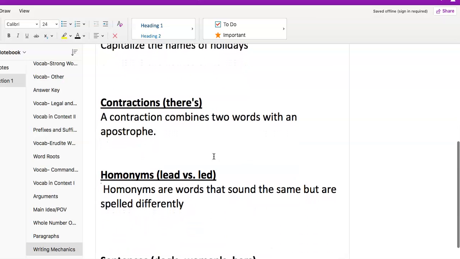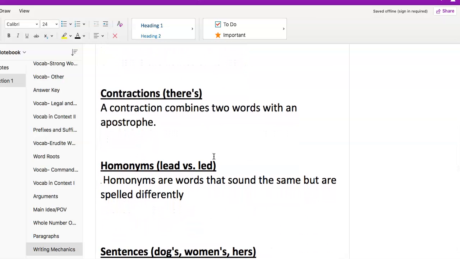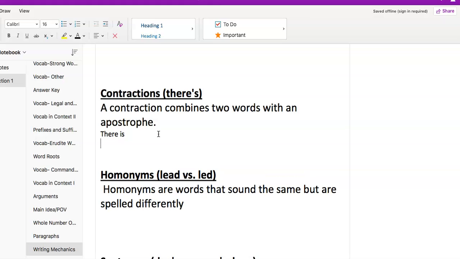Let's look at contractions next. A contraction combines two words with an apostrophe. If you see a word like theirs, and you can see that they're in parentheses at the top, what you want to do is separate it into two words. In our example here, our two words are there is, and that is going to be the same as theirs.